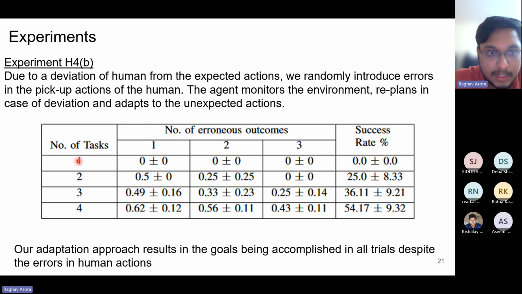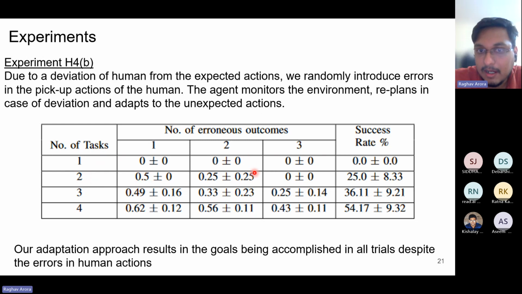So for instance, if we look at row 1 here, when there is only one task that needs to be performed, and even one error is introduced, then that task is not completed. So the number of tasks completed is 0. In the second scenario, there are two tasks that need to be executed, and one error has been introduced in a pickup action. So we say that the overall value is 0.5, which means that out of two, one task is completed.